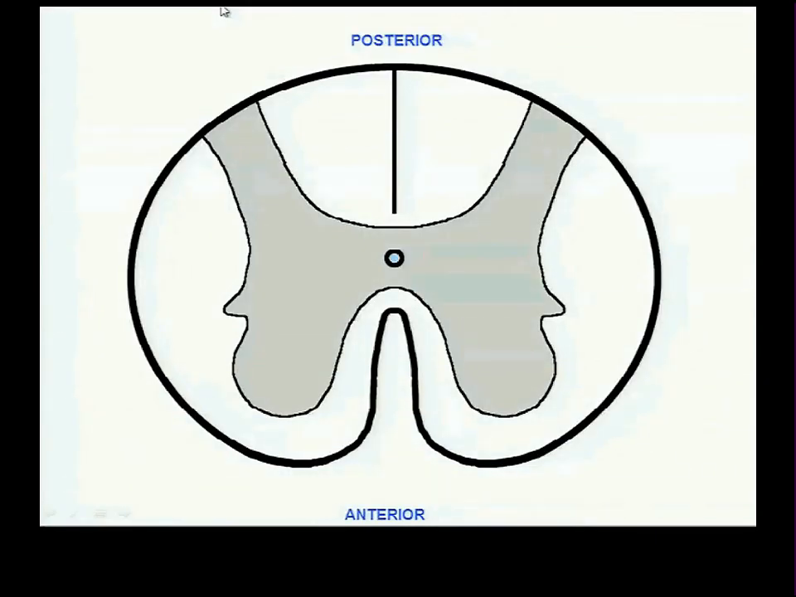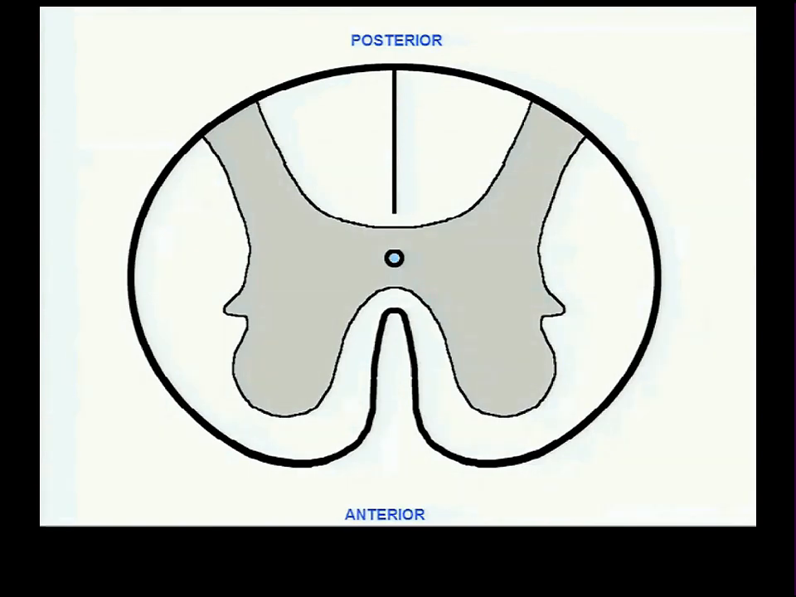So here is a drawing, my drawing, of a cross-section of the spinal cord. As Dr. Larson said, we don't do much by way of central nervous system anatomy, but I would think people should have an understanding of the most rudimentary anatomy of the spinal cord. So this is a cross-section. Posterior is up at the top, and you can see where the anterior is.